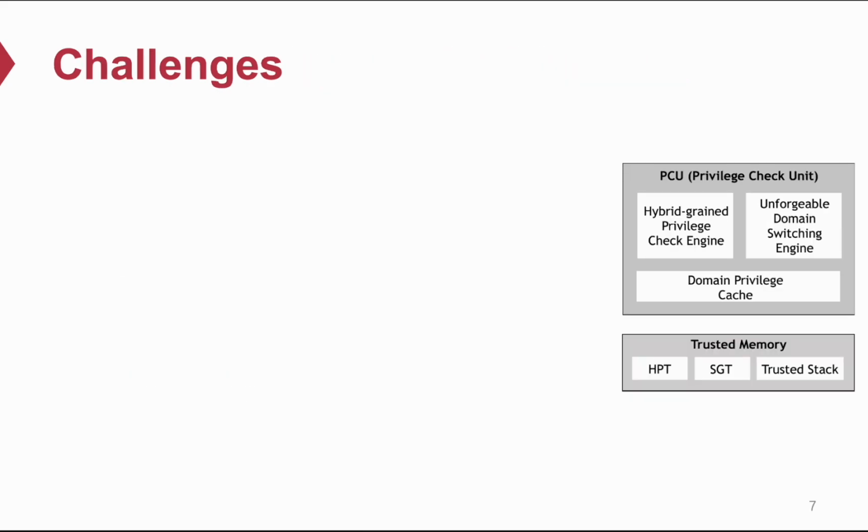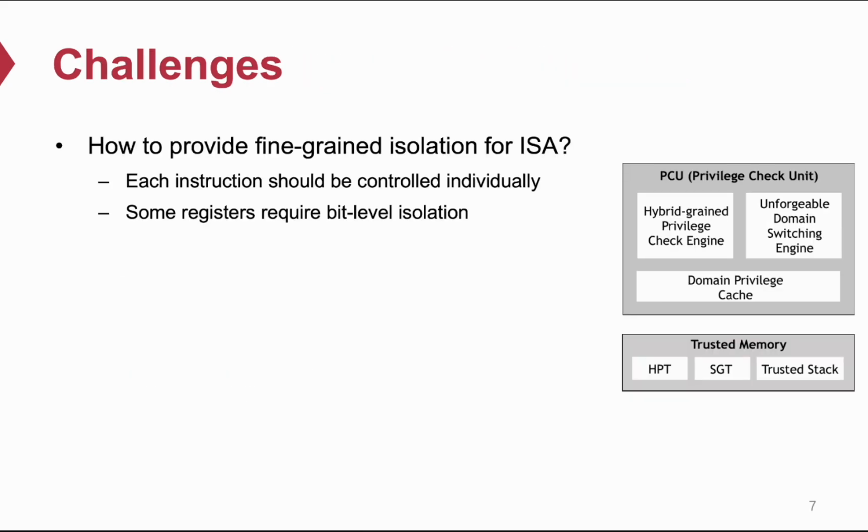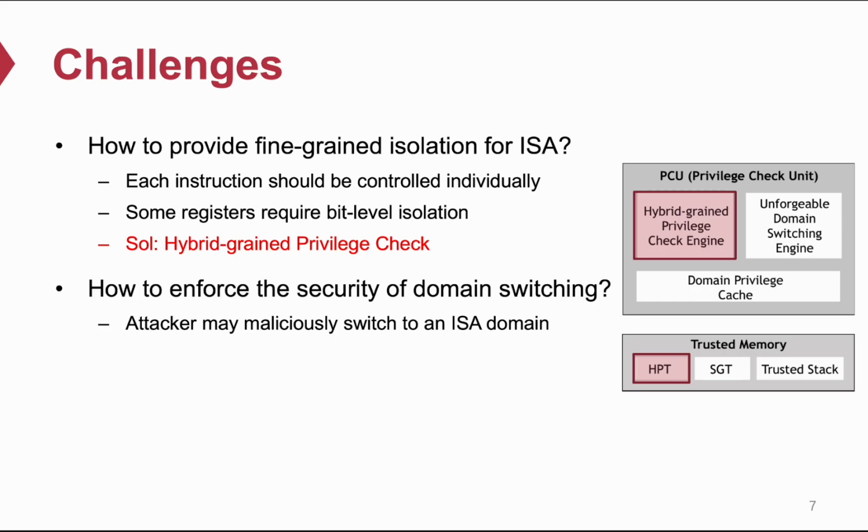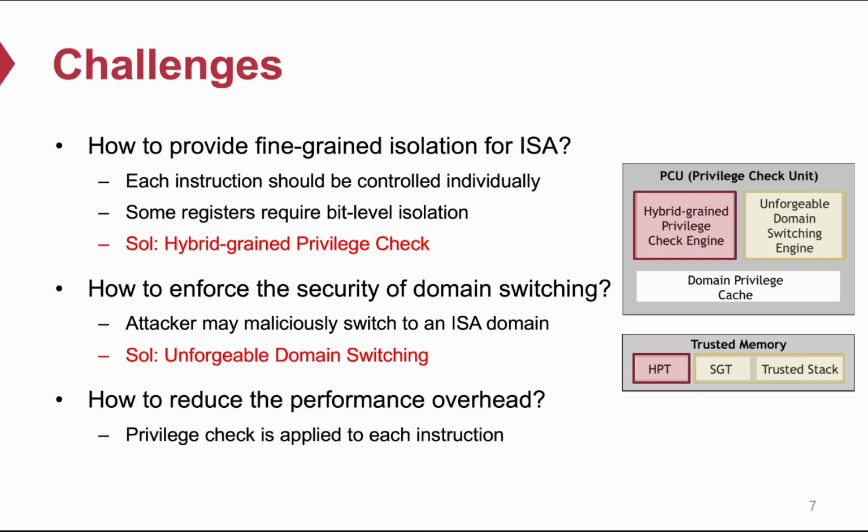We have some design challenges here. The first is how to provide fine-grained isolation for ISA, and we use the hybrid grain privilege check to solve this challenge. The second is how to enforce the security of domain switching, and we use the unforgeable domain switching to solve this challenge. The third is how to reduce the performance overhead, and we add the domain privilege cache to reduce the runtime overhead of ISCA'23.